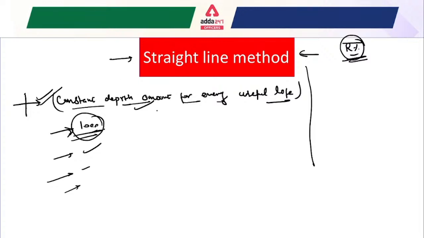In the depreciation chapter, the first thing to understand is that you always have to consider the total cost of the machine.